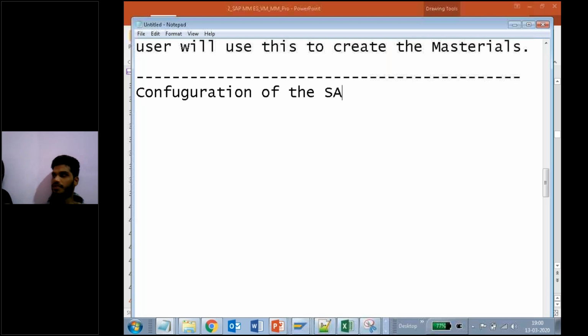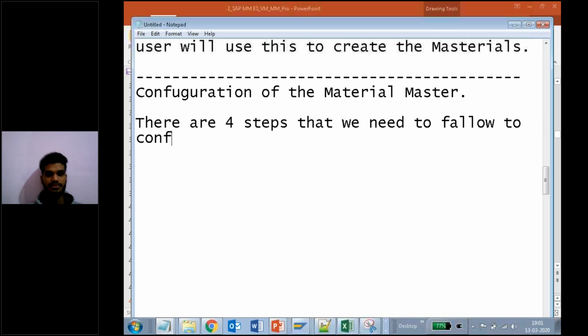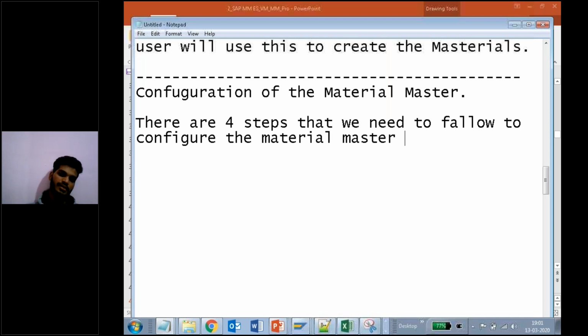Configuration of the material master data. There are 4 steps that we need to follow to configure the material master data.